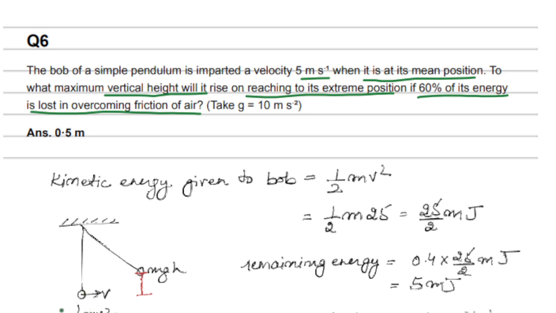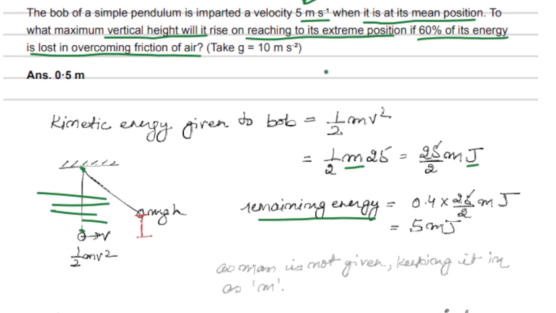So the kinetic energy of the bob will be half mv squared. Half m we don't know, so we will keep it like that, and we will square the 5 meters per second. 5 squared is 25. Then we can calculate it is 25 by 2 m joules. So m we are just keeping as a variable. The remaining energy is what we need, because some energy is getting lost, right? Maybe due to friction or air. So they are telling us that 60% of its energy is lost.